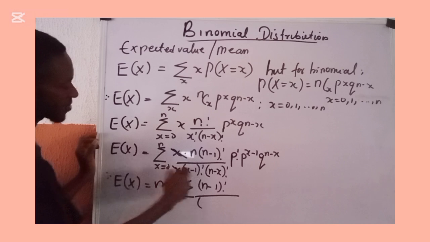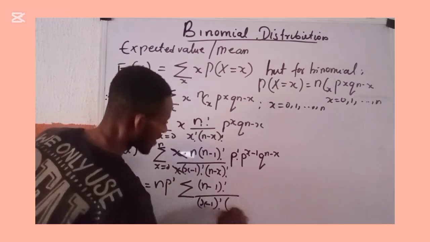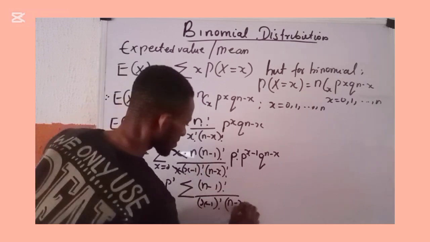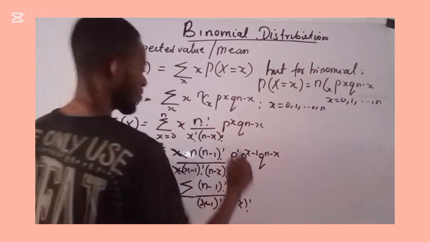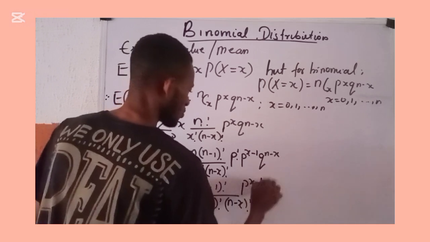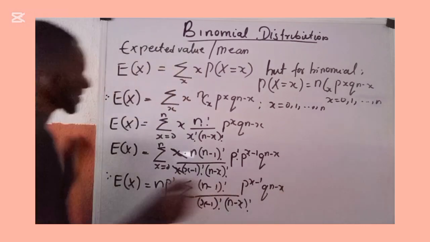So I have x into (x minus 1), so I have x minus 1 all factorial into, here becomes n minus x all factorial. Then I'll come here. What I have here is q raised to power x minus 1, and then q raised to power n minus x. This is what I now have.